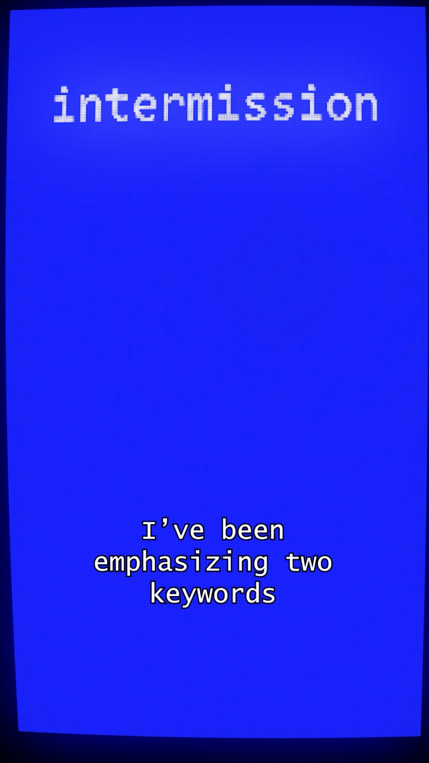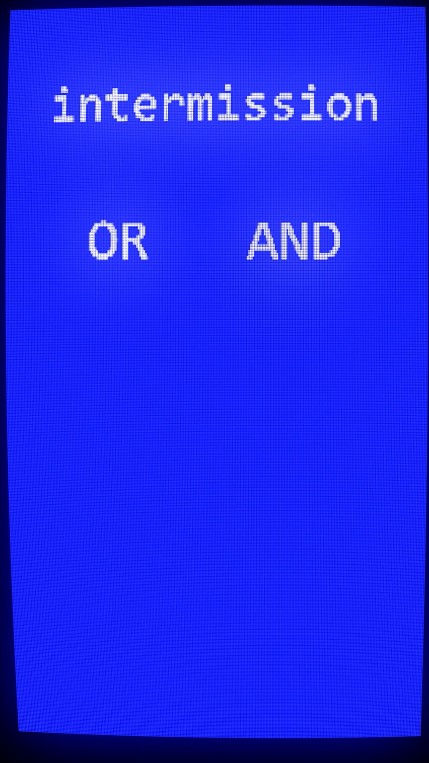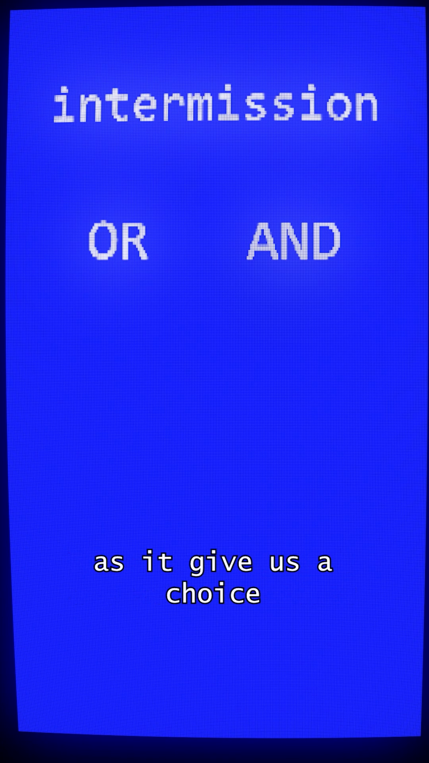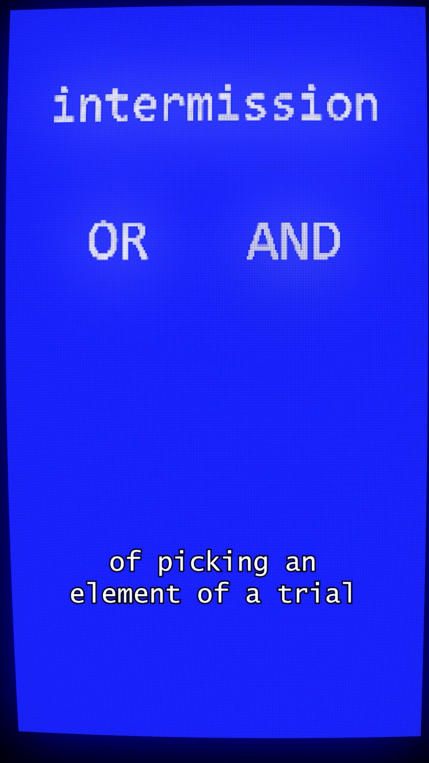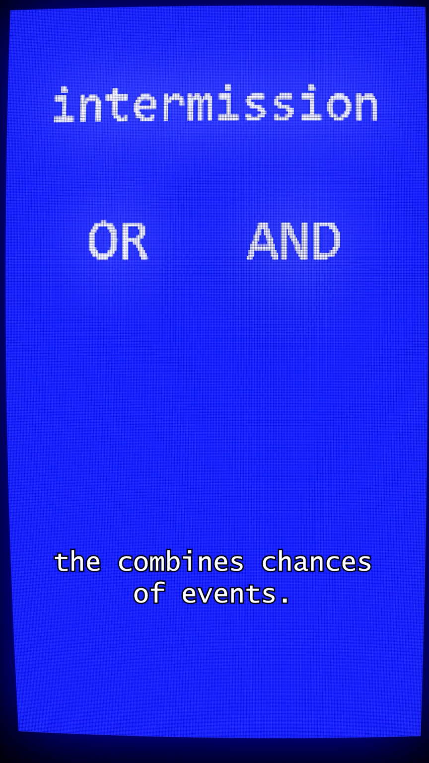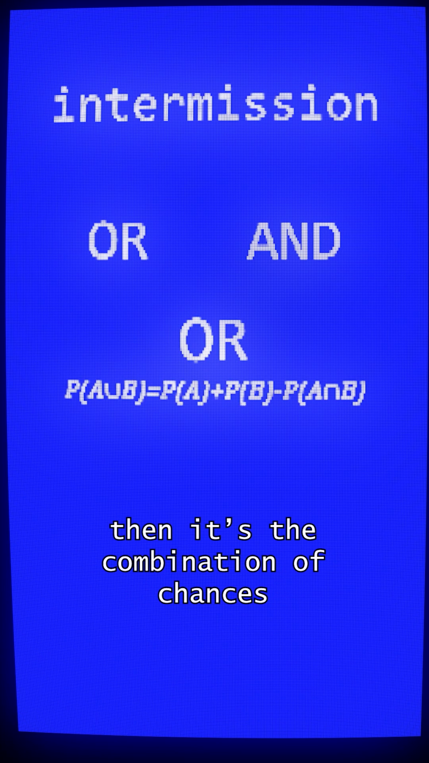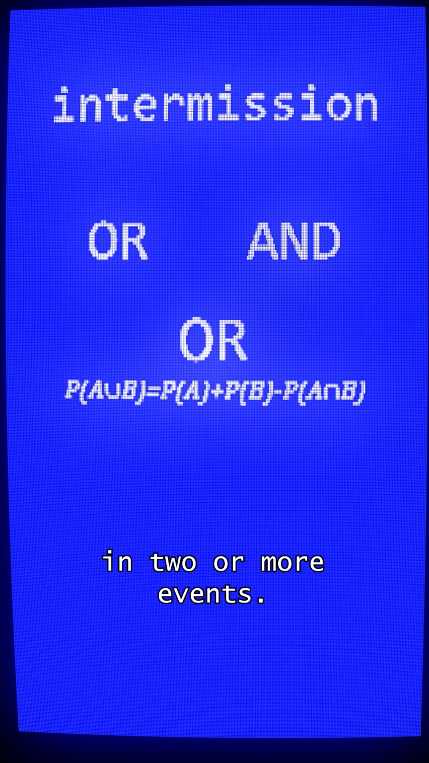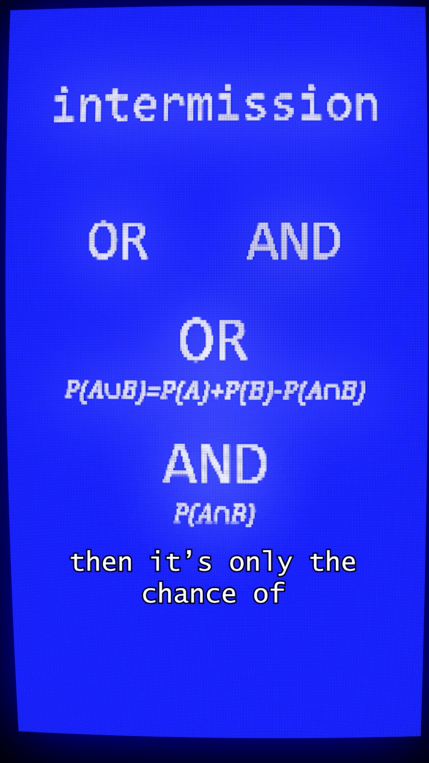I've been emphasizing two keywords so far in this video, or and and. These two keywords are very important as it gives us a choice of picking an element over trial, and they are the key to remember the combined chances of events. If it's or, then it's the combination of the chances minus the chance of common property in two or more events. If it's and, then it's only the chance of common property in the events.